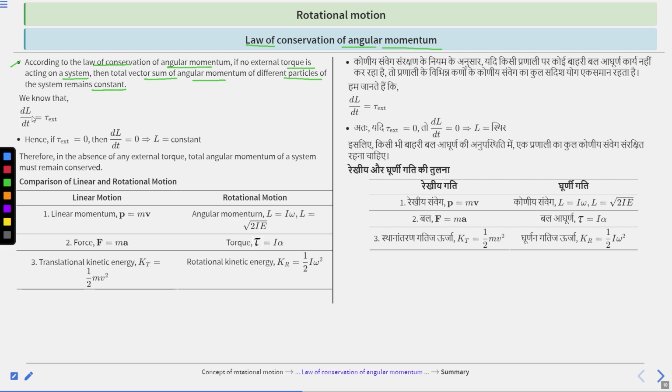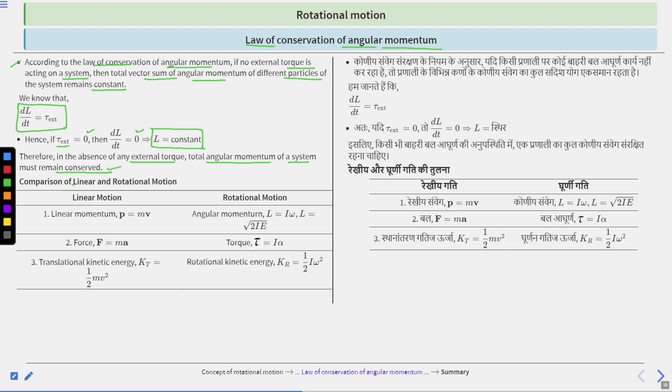We know that dL upon dt is equal to tau external. Hence, if tau external is equal to 0, then dL upon dt is equal to 0, or L equals constant. Therefore, in the absence of any external torque, the total angular momentum of a system must remain conserved. Clear?